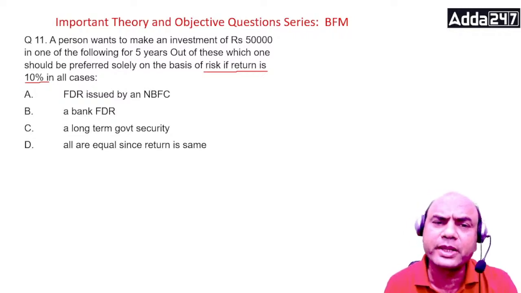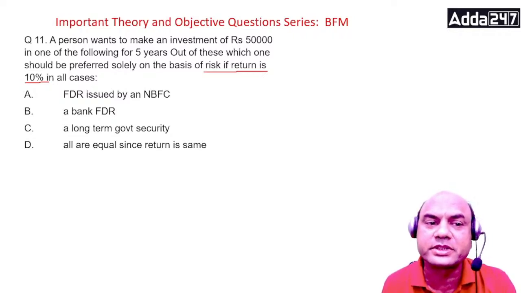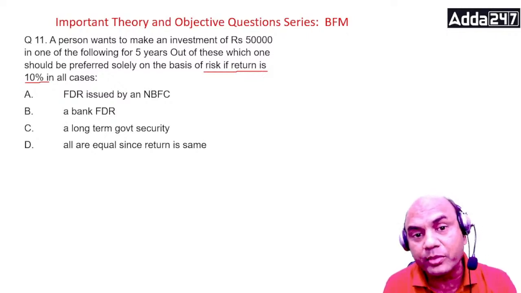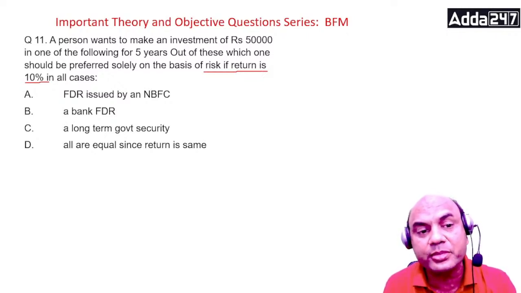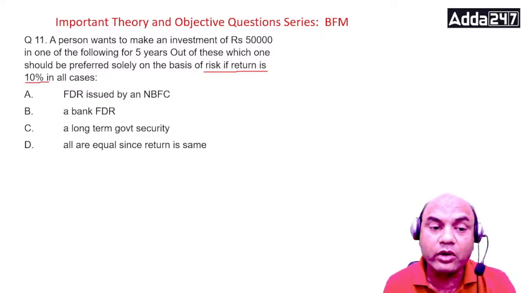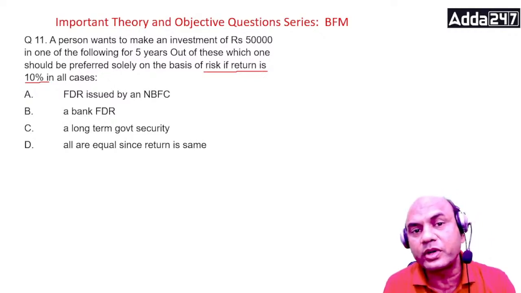So place yourself in the place of this person. What will you choose? FDR issued by NBFC, bank FDR, or a long-term government security? See here, the important point: the return is the same, 10%, in all the cases. Even this NBFC is giving 10%, the bank FDR is giving 10%, the government is giving 10%. Or is it that all are equal? So the answer can be C or D. What do you think should be the answer?